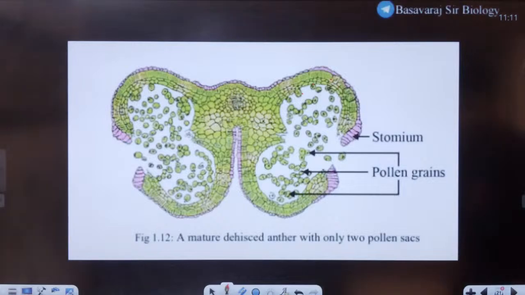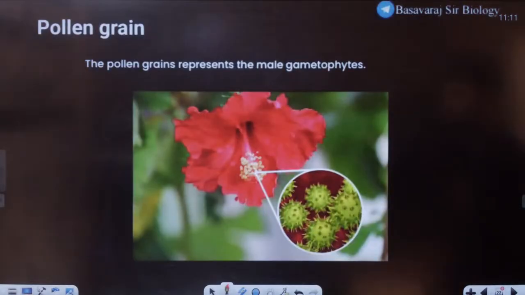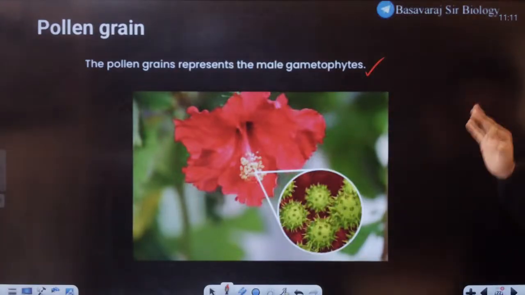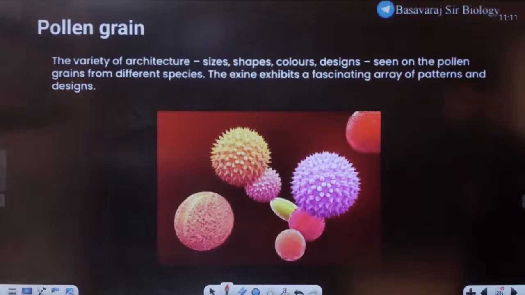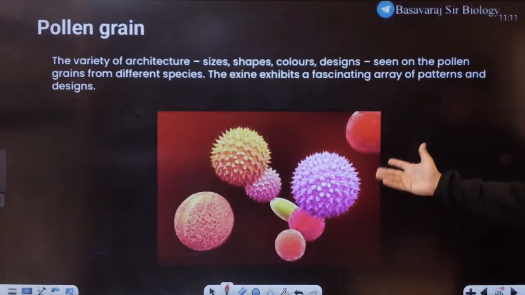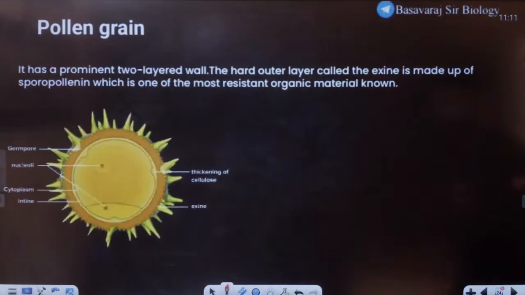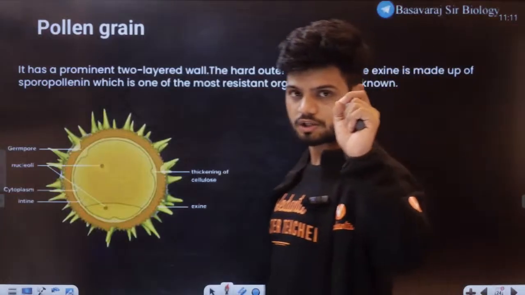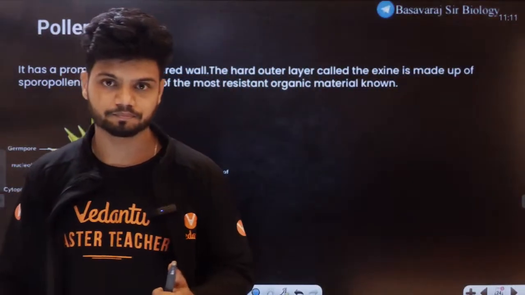Nice. Okay. So pollen grains represent the male gametophyte. A pollen grain is a male gametophyte. It comes in many shapes and sizes. Now, here is a very important thing, students, the structure of pollen grain.